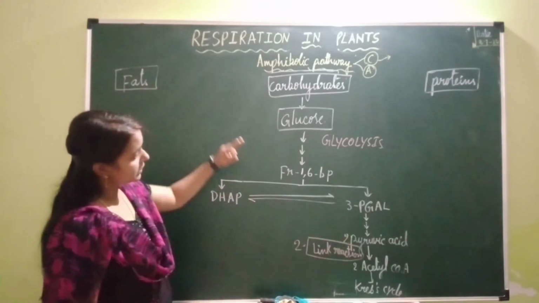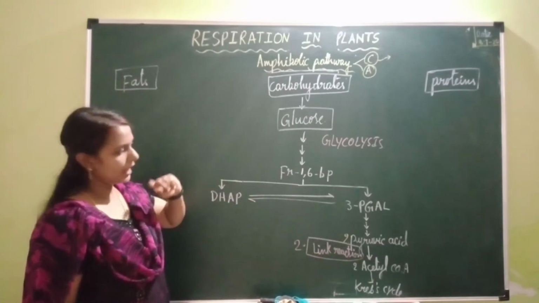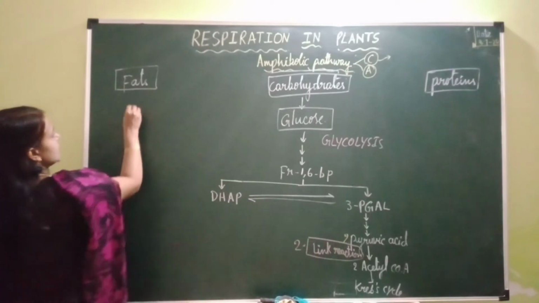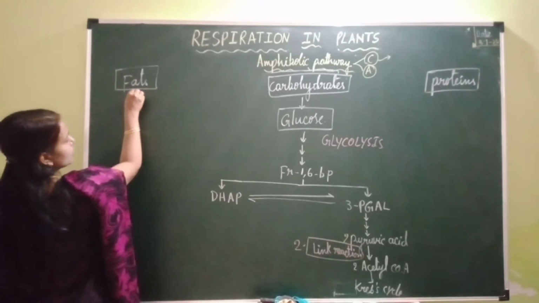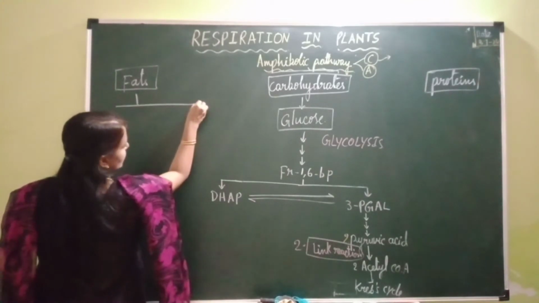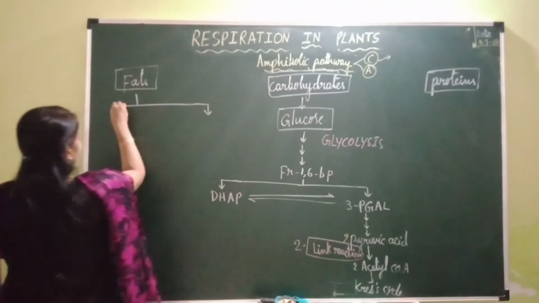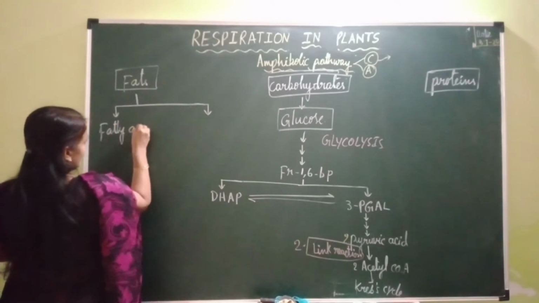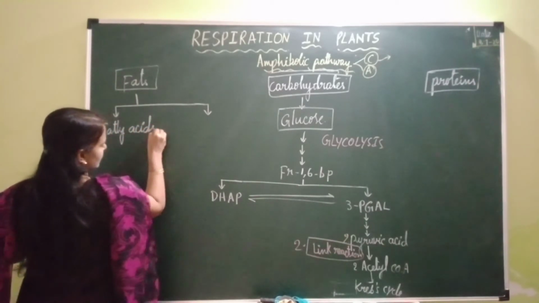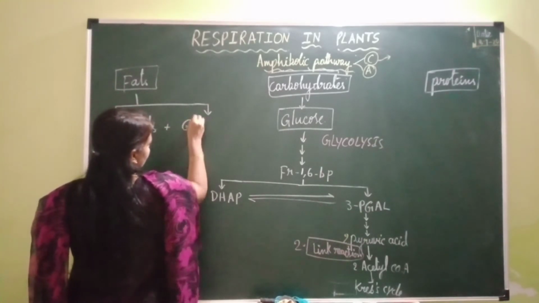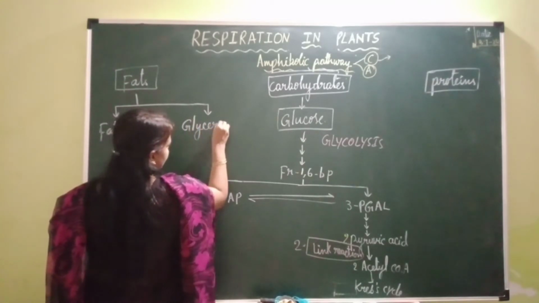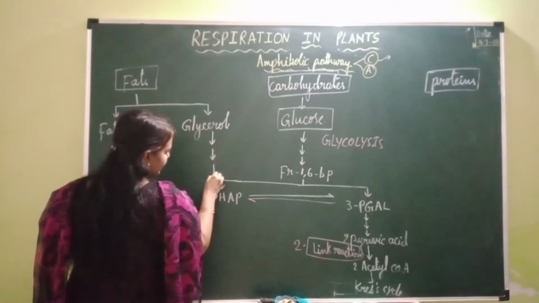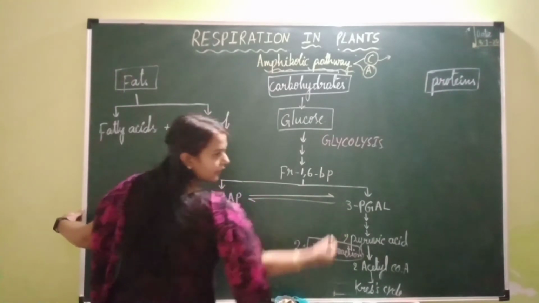So this is about the breakdown of carbohydrates, how they enter into the respiratory pathway. Now coming to fats. Fats undergo breakdown into fatty acids and glycerol. This glycerol undergoes conversion into DHAP, so in the form of DHAP it enters into the glycolytic pathway.